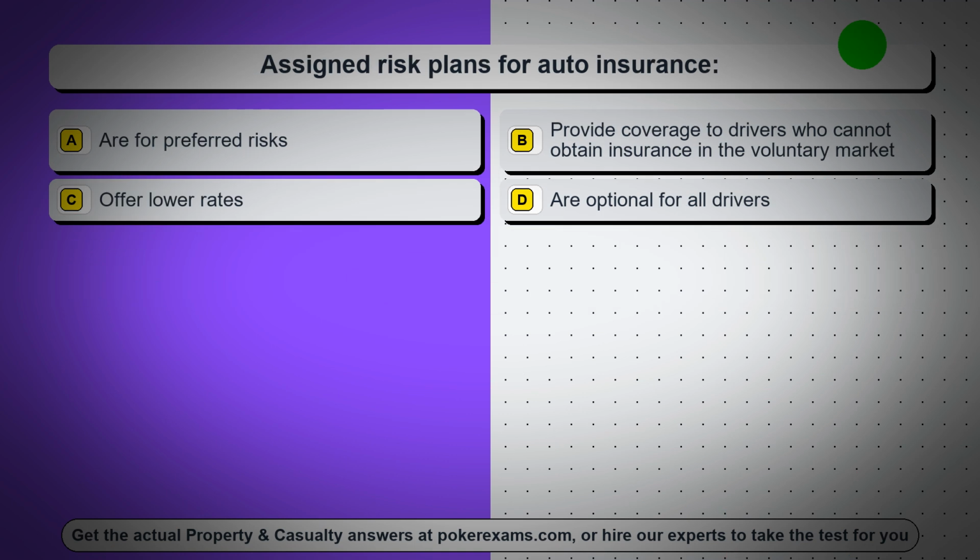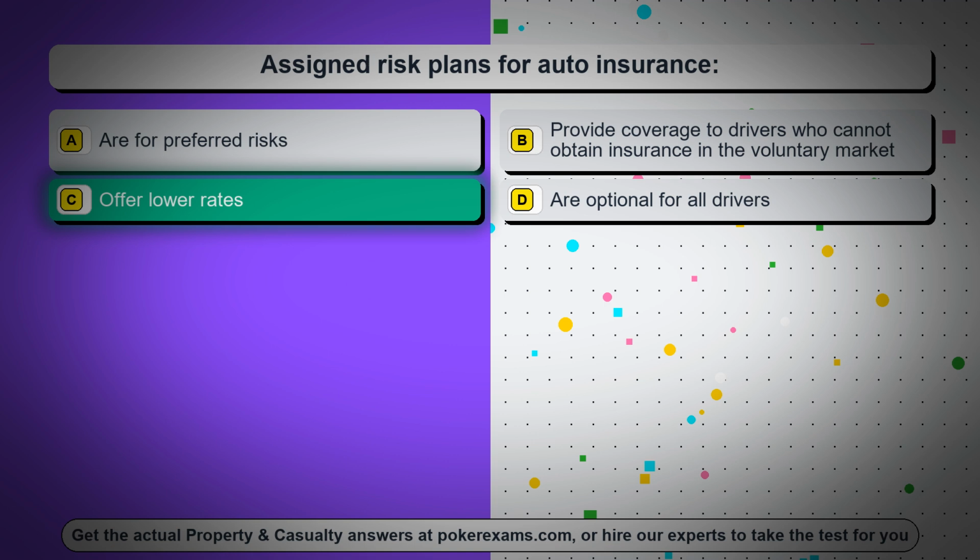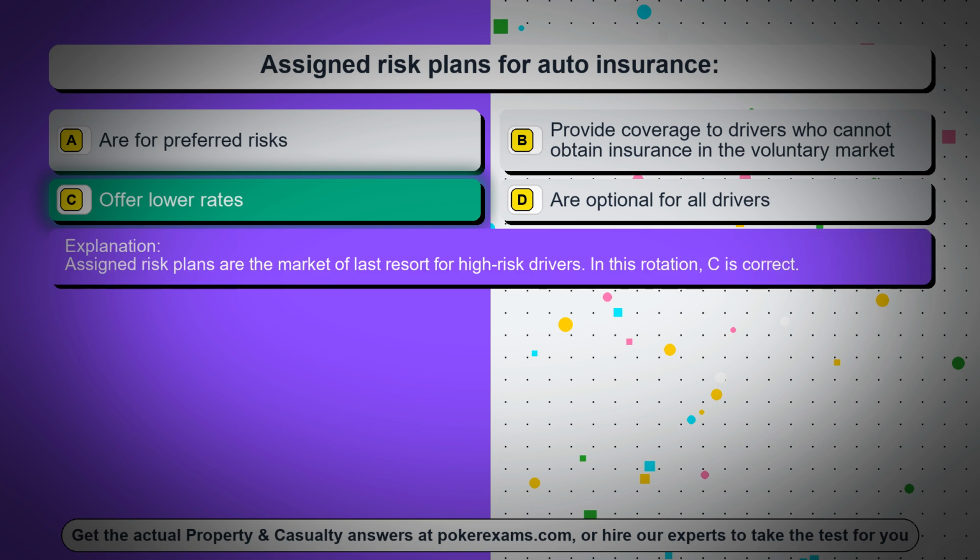Question 33. Assigned risk plans for auto insurance. Option A, are for preferred risks. Option B, provide coverage to drivers who cannot obtain insurance in the voluntary market. Option C, offer lower rates. Option D, are optional for all drivers. The correct answer is option C, offer lower rates. Assigned risk plans are the market of last resort for high-risk drivers. In this rotation, C is correct.